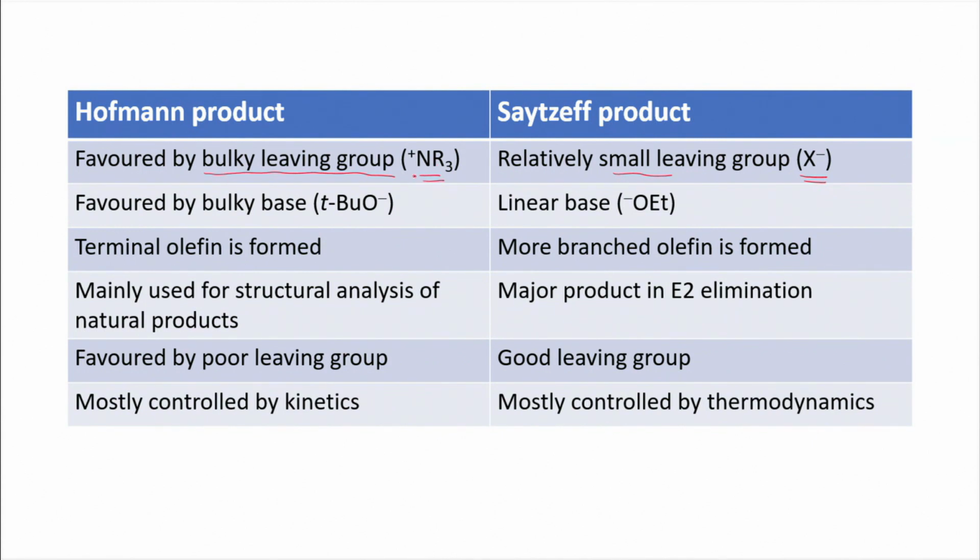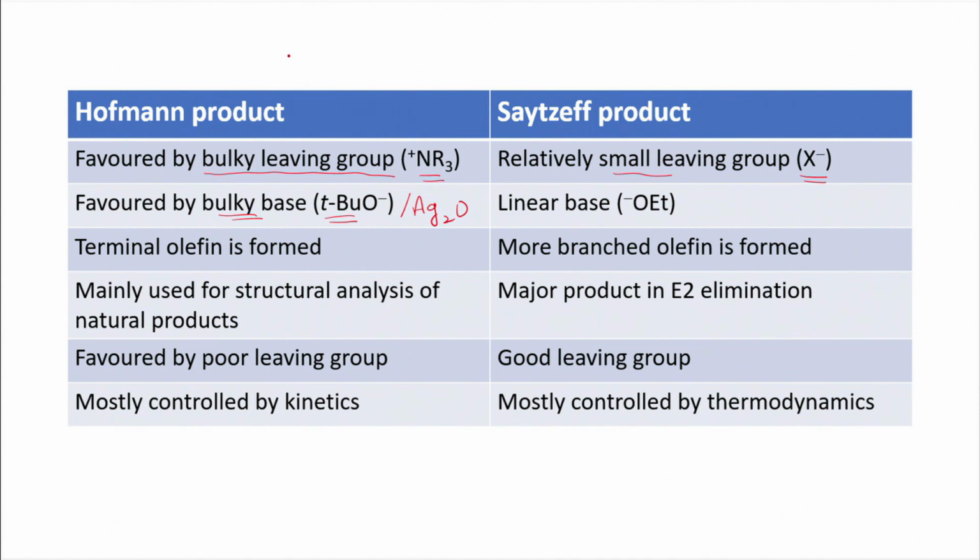So, that is the reason the Hoffman product formation is favored by a bulky leaving group, and again the initial Hoffman reaction was carried out in the presence of silver oxide, which is also a very bulky base, and other bases like tertiary butoxide are used, which again is a much bulkier base. So, whenever we use a bulky base, that leads to Hoffman product.